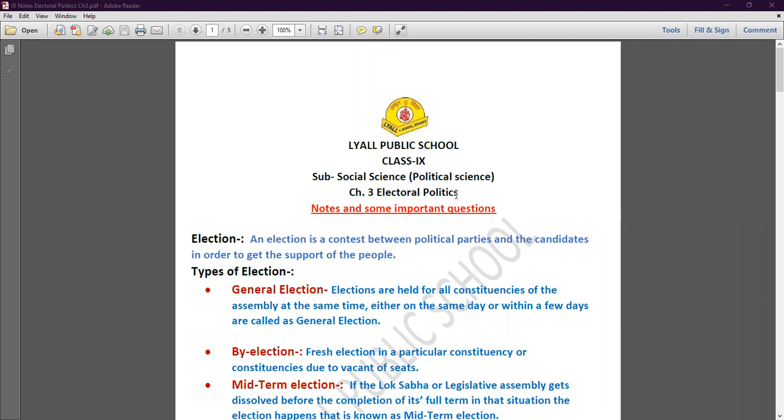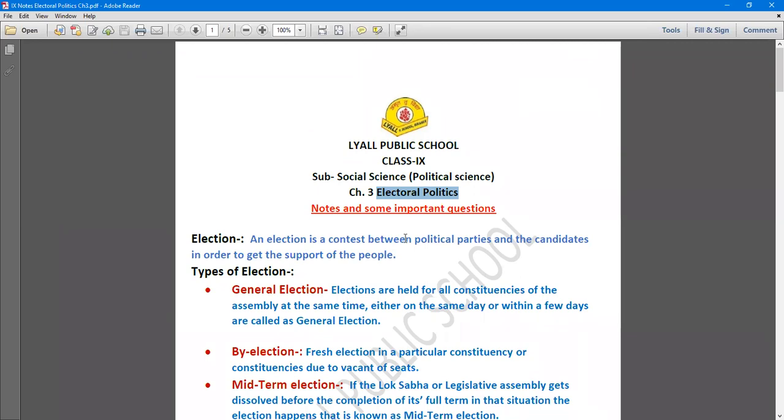First of all, as you can understand from the name itself, electoral politics. So what do we mean by election first? If someone asks you what is an election, an election is a contest between the political parties and the candidates. There may be candidates who are contesting the election independently, individually.